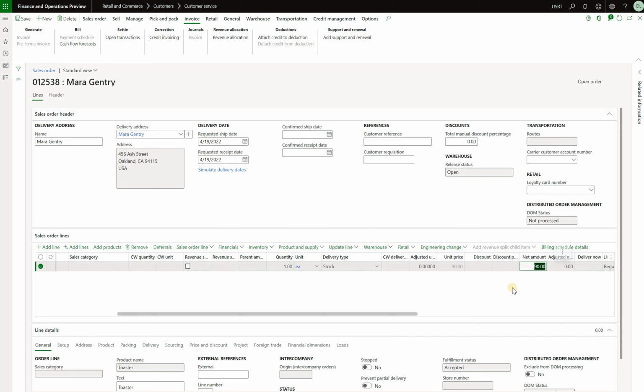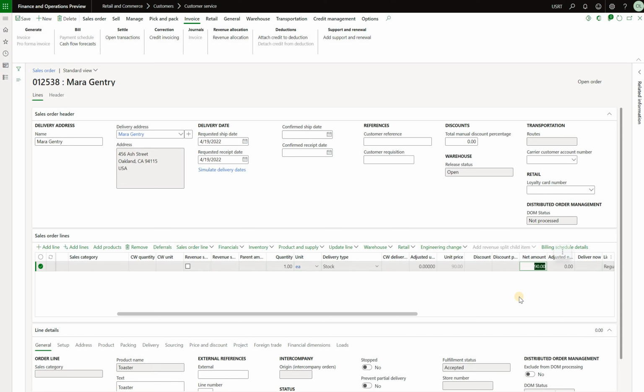The way it's presented, it's slightly different. It does not show us the unit price minus the discount. It just shows us the unit price that already has a discount built in. So I'm not really sure why that feature was implemented in such fashion. I would prefer it to be separated, a unit price and a discount. But nonetheless, the point here is that the total amount is matching to what we have expected based on the sales agreement we have attached to that sales order. So apparently that's an improvement to the existing functionality, which did not do that.